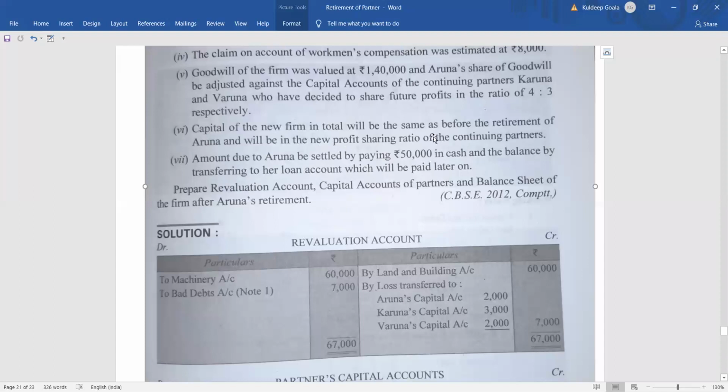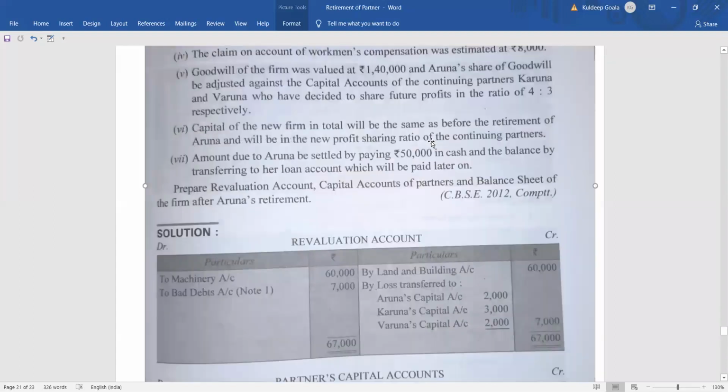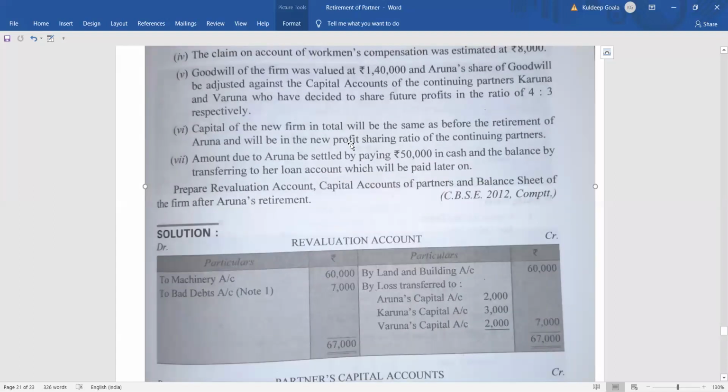Then we will go for capital adjustment. It's not exactly capital adjustment. It is just making the payment to the retiring partner, and after that they will bring their capital to the level they have decided. Here they have decided that the total capital will remain unchanged, the same as before retirement.